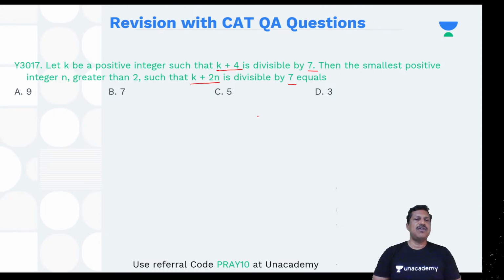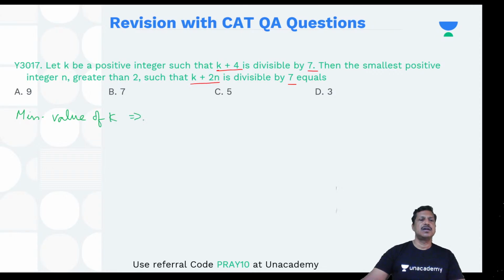So what should be the minimum value of k so that it is exactly divisible by 7? The minimum value of k should be such that k plus 4 should be 7 into 1, the first multiple of 7.